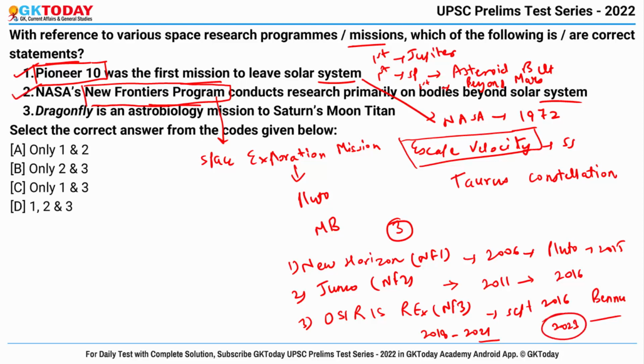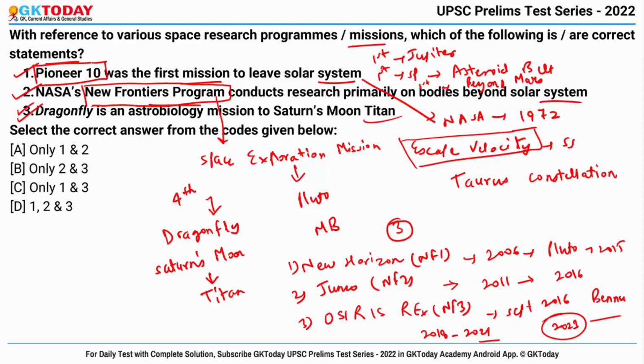2023. And the fourth mission under the New Frontiers program is Dragonfly, which is a proposed astrobiology mission to Saturn's moon Titan. Okay, so the third statement says Dragonfly is an astrobiology mission to Saturn's moon Titan. Yes, it is obviously correct.